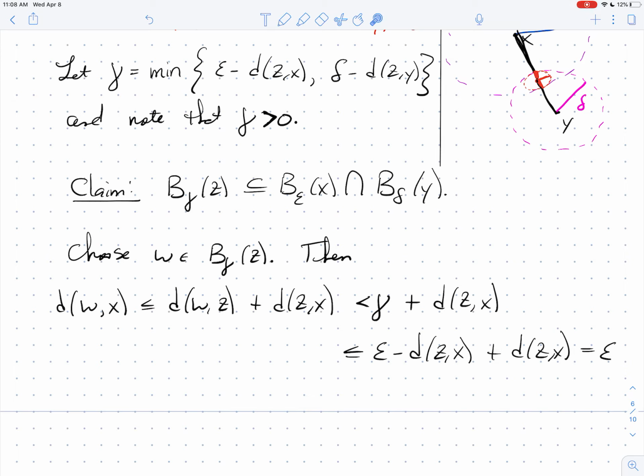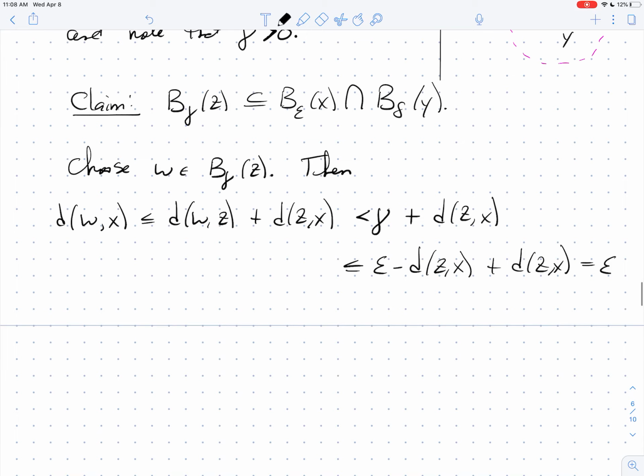And so I've just shown you that when you pick something in here, call it W, the distance between X and W is less than epsilon, which means that whatever's in here is in there. And then I can do a similar argument. I'm not going to write it out just for time's sake.